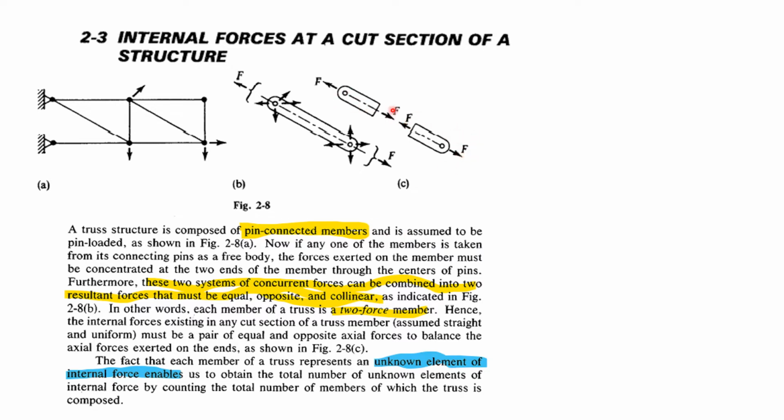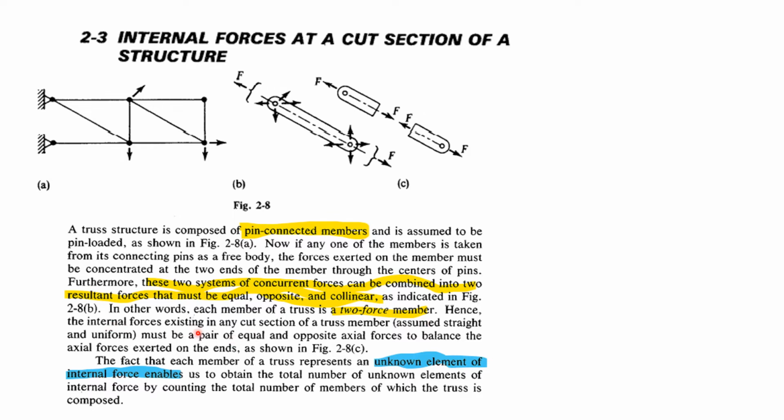Equal means the magnitudes are equal. Opposite means this goes in the downward direction, this goes in the upward direction, inclined upward. And in the same line it's acting. That's called collinear, as indicated in figure 2.8b. In other words, each member of a truss is a two force member, meaning one force at this end, another force at that end.